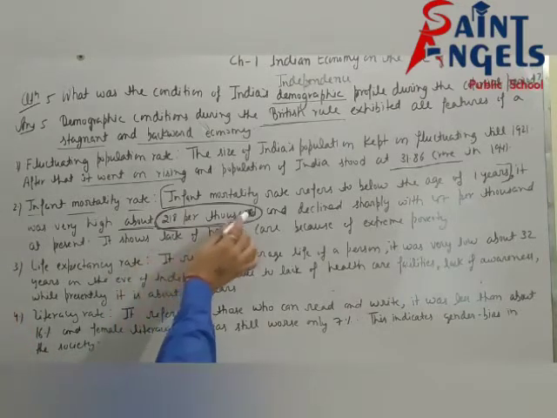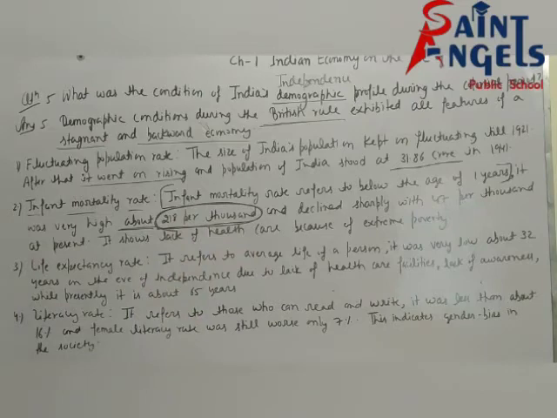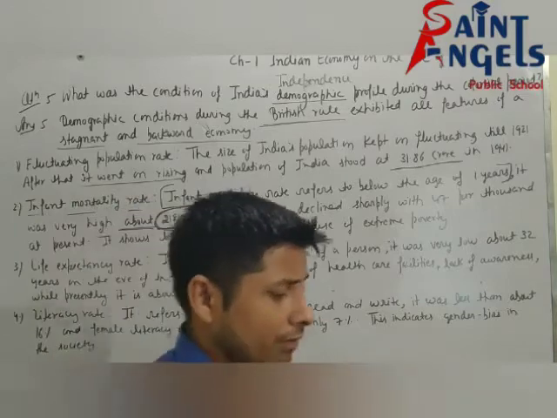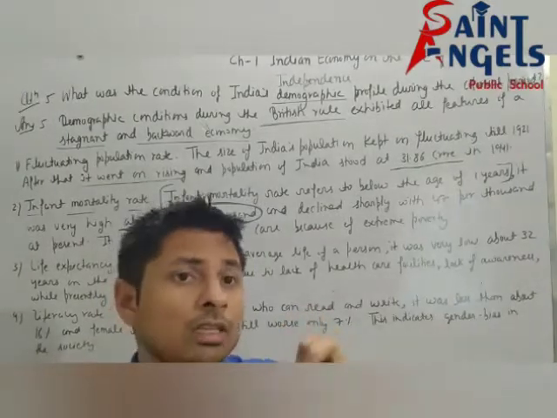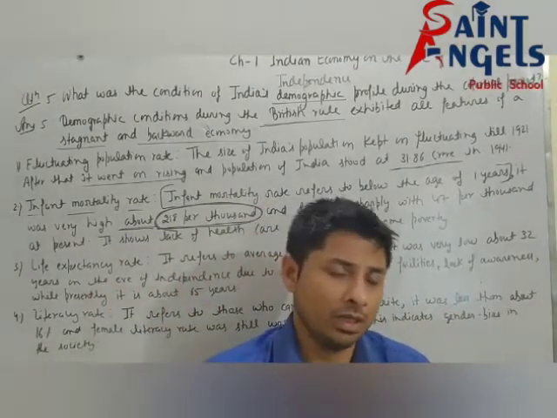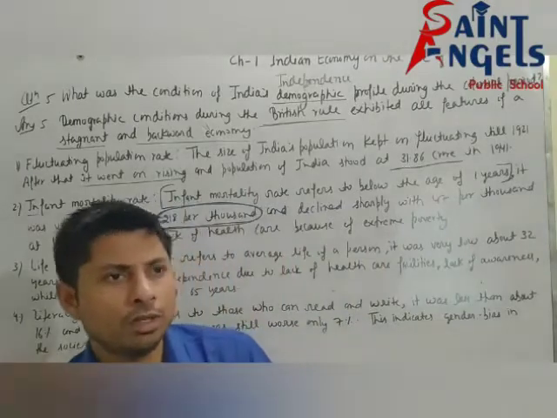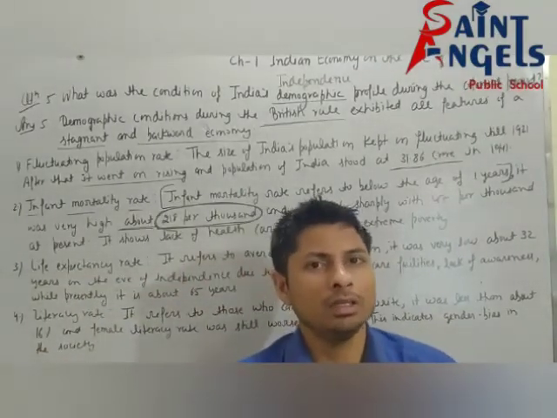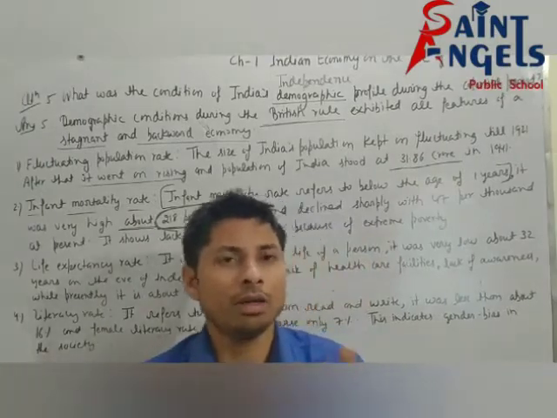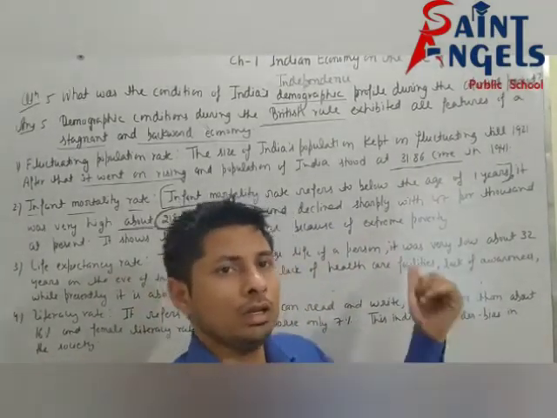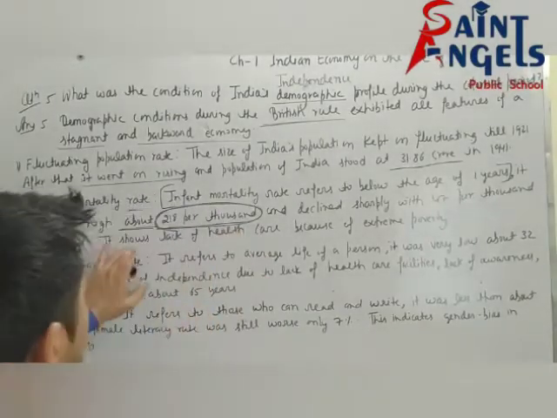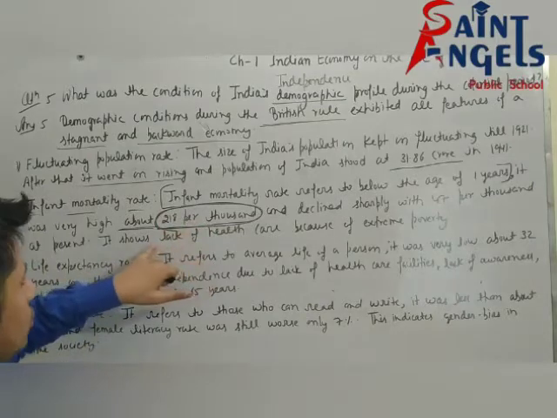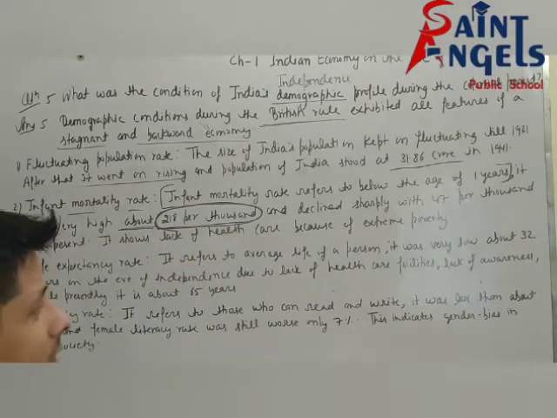So I hope all of you have understood what infant mortality rate is. It refers to deaths below the age of 1 year, and it was very high during the British period, on the eve of independence, about 218 per thousand, but declined sharply to 47 per thousand at present. And this condition shows lack of health care because of extreme poverty.